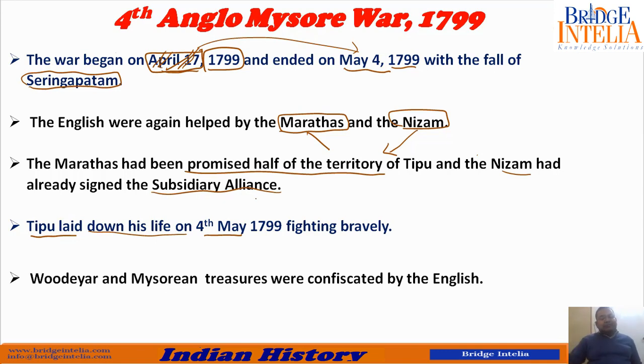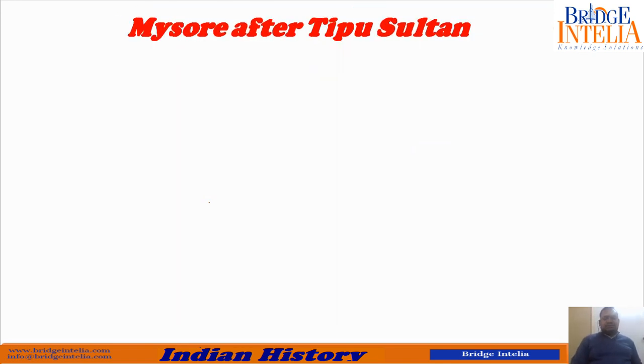So what happened after the war? The Wodeyar and Mysorean treasures were confiscated by the English. That means immediately the money present in the treasury. Treasury means the place where the royal money is kept. So it was looted by the British.